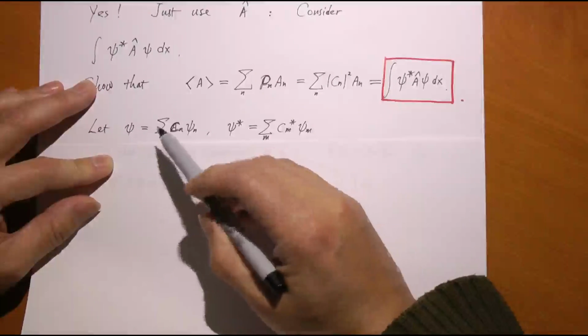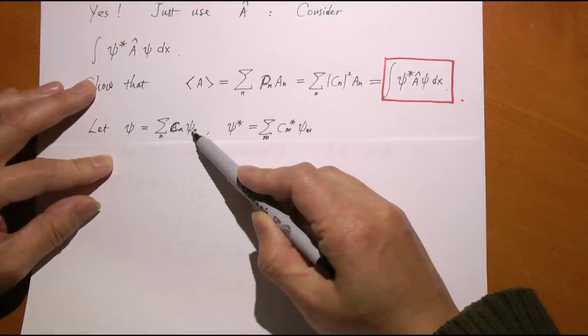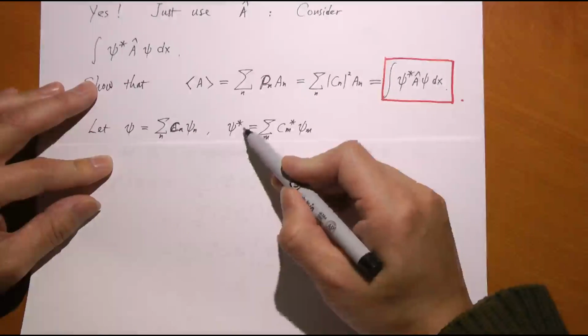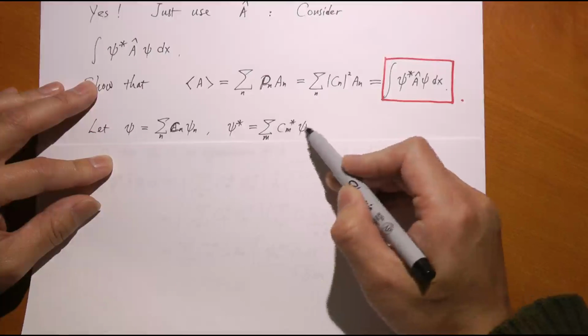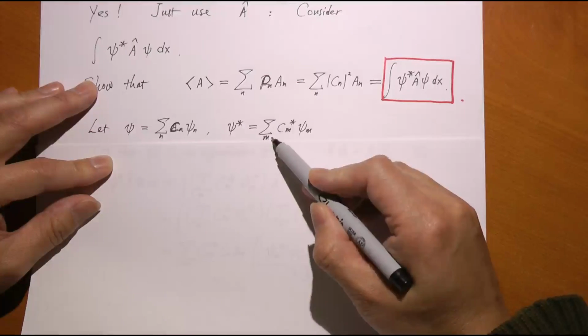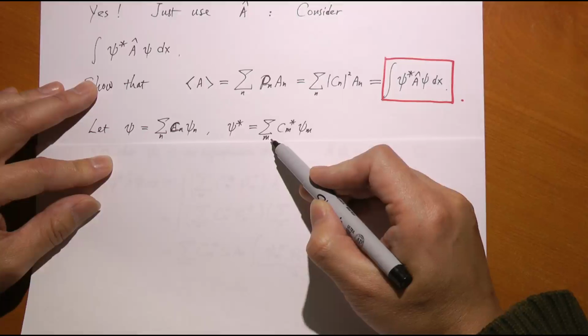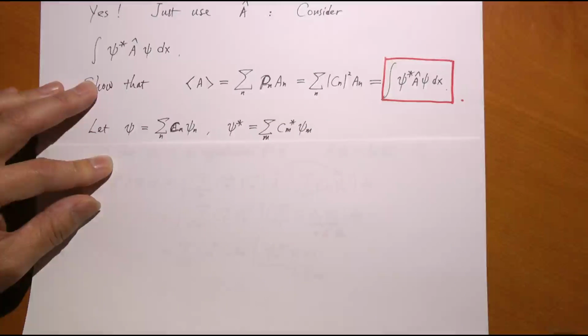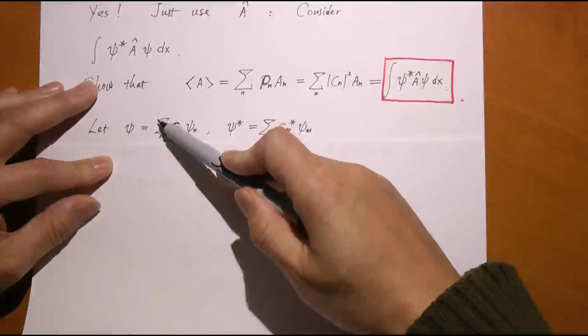Okay. So we decompose psi into a bunch of pure states like we did before, and psi star therefore is just Cn star, Cm star psi m. I have to sum over the same possible values, but I use a different dummy variable m instead of n. And then I plug both of these into here.